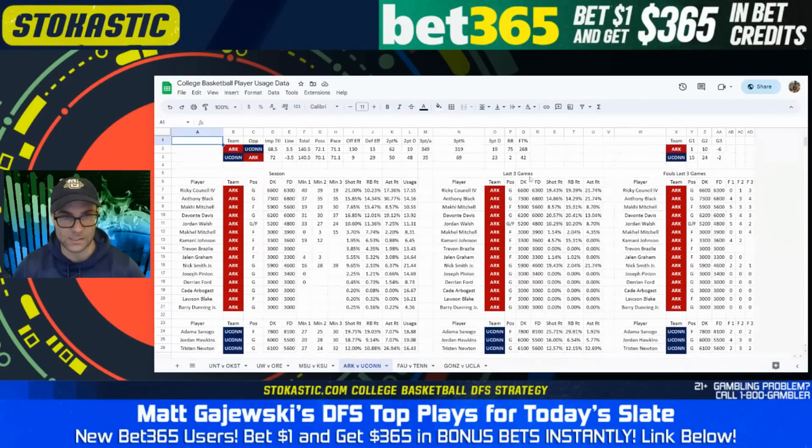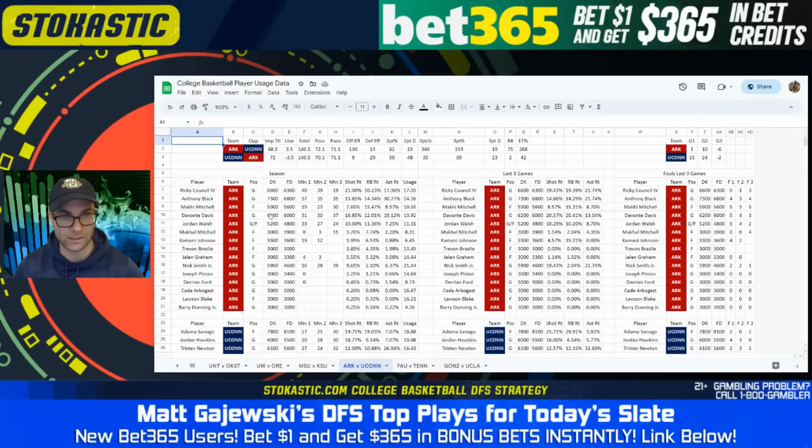Devo Davis has been somebody whose minutes have been volatile, 31, 30, 37, just not quite as consistent as Black or Council. But Devo Davis has elite rates, over 20% shot rate and rebound rate, 13% assist rate to top this all off. And 6,200 is a really good price for Devo Davis.